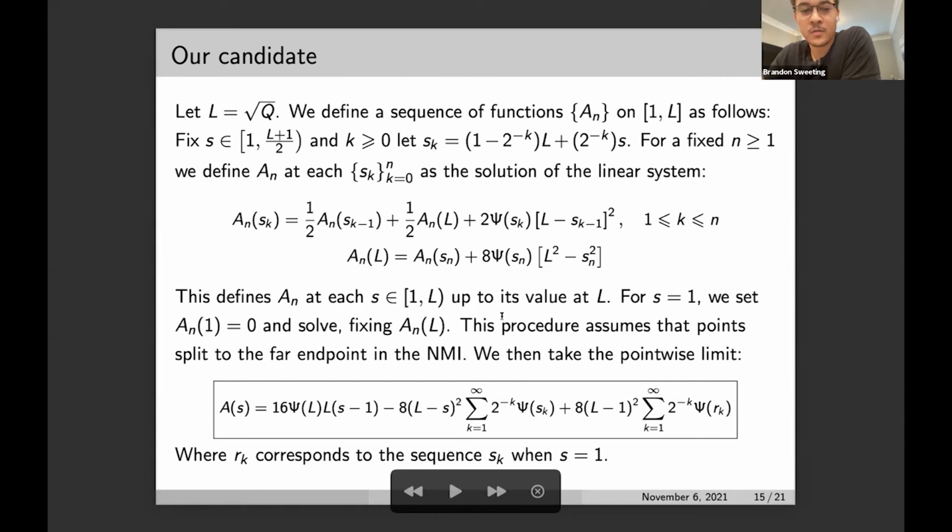For S equal 1, we set the value at 1 of this function to be 0. And we solve the corresponding system, and this then fixes the value at L for every other system. And so that defines our intermediate function for all S in 1 to L. So this procedure assumes that points split to the far end point in the normal main inequality. So we just then define our candidate to be the pointwise limit. And so we obtain this expression here, where Rk corresponds to the sequence Sk when S is 1.